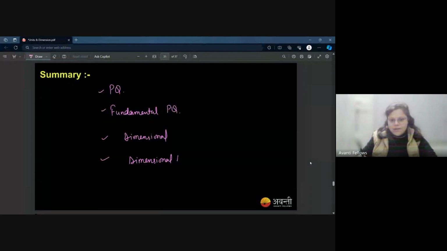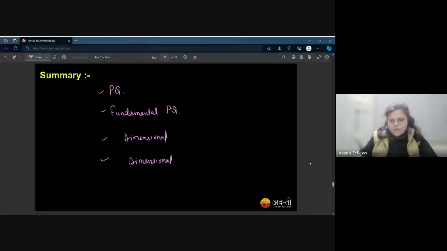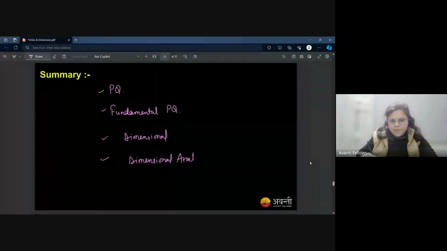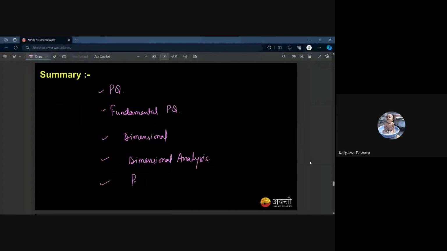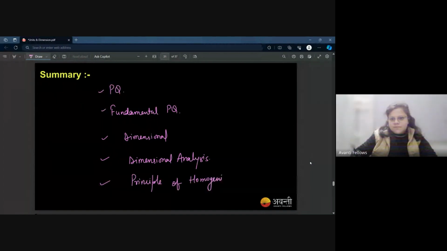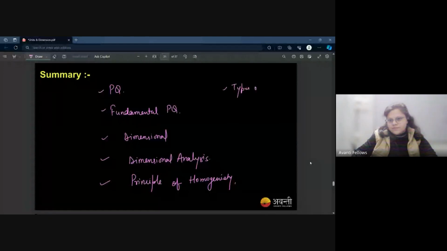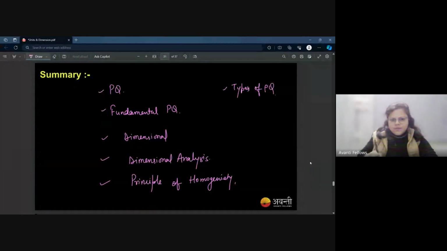Now you add points and modify each other. Types of quantities: fundamental quantity, supplementary quantity, and derived quantity. Very nice. Good. Anything else? I think you covered everything.